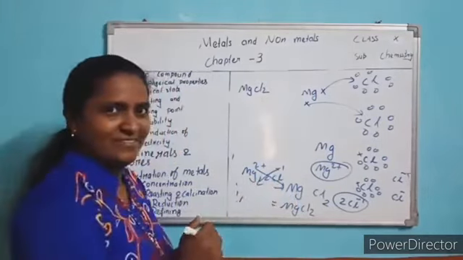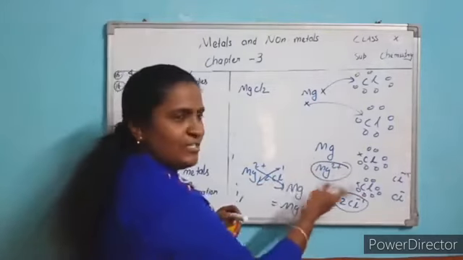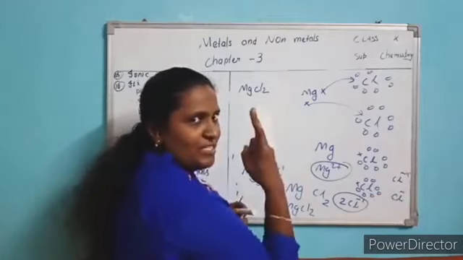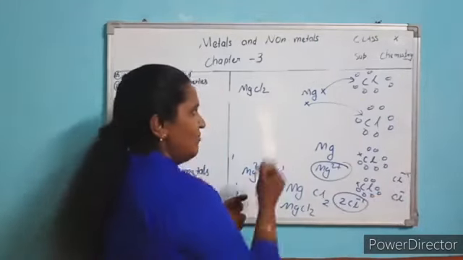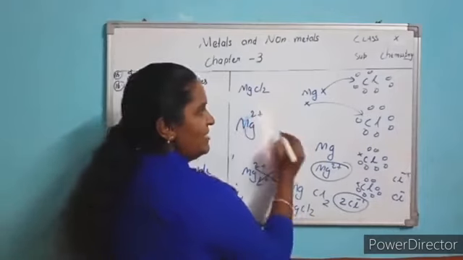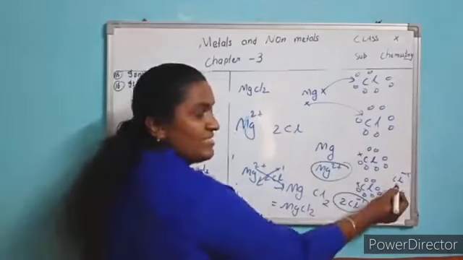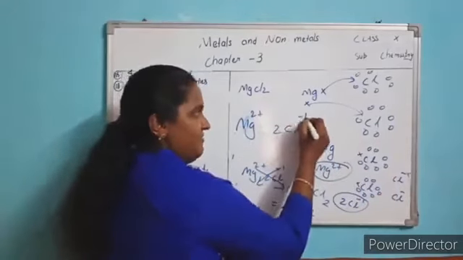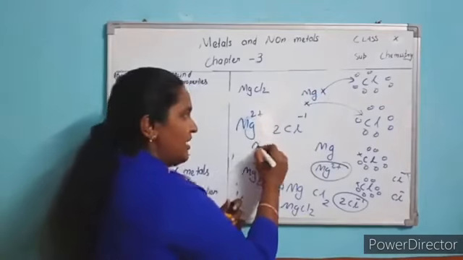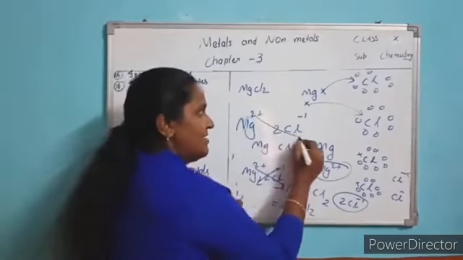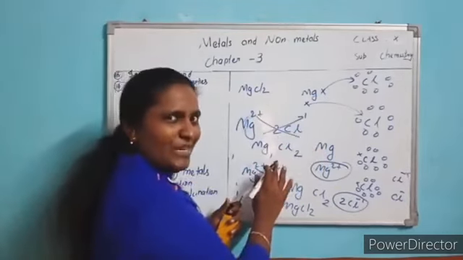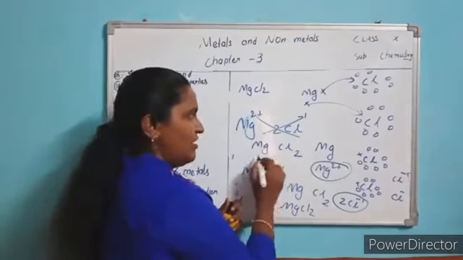Last year you have studied. It has given 2 electrons, so 2 plus. Each chlorine has taken 1 electron, so Cl minus, Cl minus. How many Cl minus? 2 chloride ions. Once again, magnesium 2 plus, and 2 chloride ions. Understood? Now how will you write the formula? You write the symbols, then crisscross. This one right here, this one right here. The 1 there is no need to mention. So the compound is MgCl2.